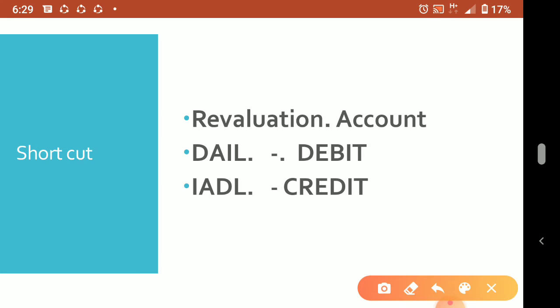Okay. Now as a shortcut, you can remember like this. On the debit side of the revaluation account, DALE. DALE means decrease in asset and increase in liabilities. So DALE will be debited and IADL, idle, will be credited.